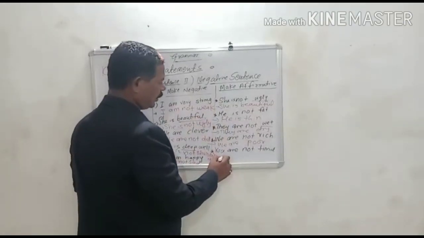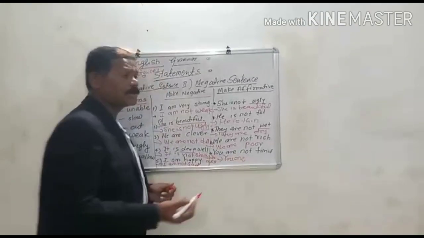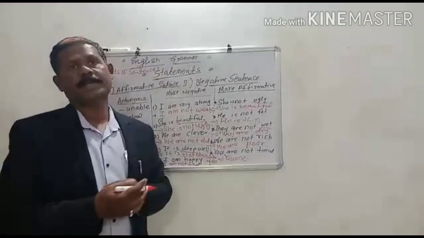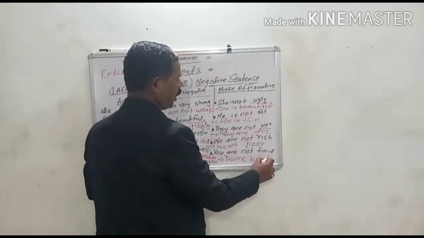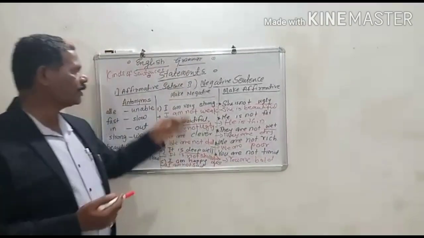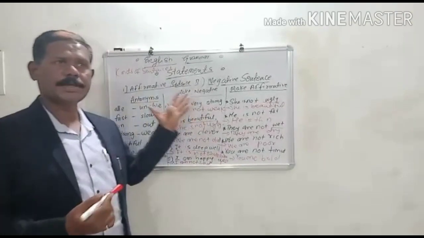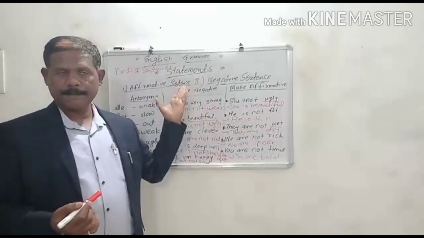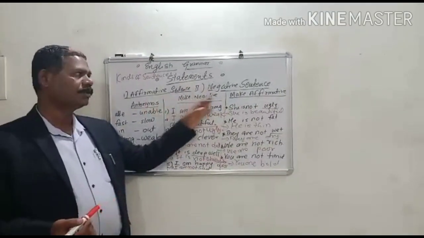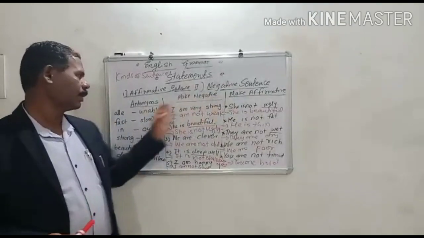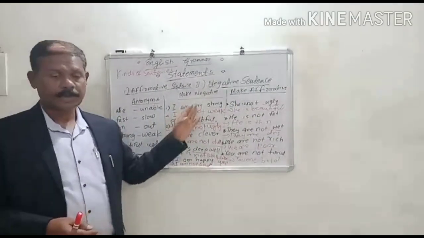You are not timid means you are... What is the word for timid? Timid means what? The opposite is bold. We are bold means we are not timid. Try to understand first the statements, the first part of the kinds of sentences. In statements there are two kinds, affirmative and negative. And the question will come: make negative, make affirmative. This question will come, and these opposite words are also very important before studying these sentences.